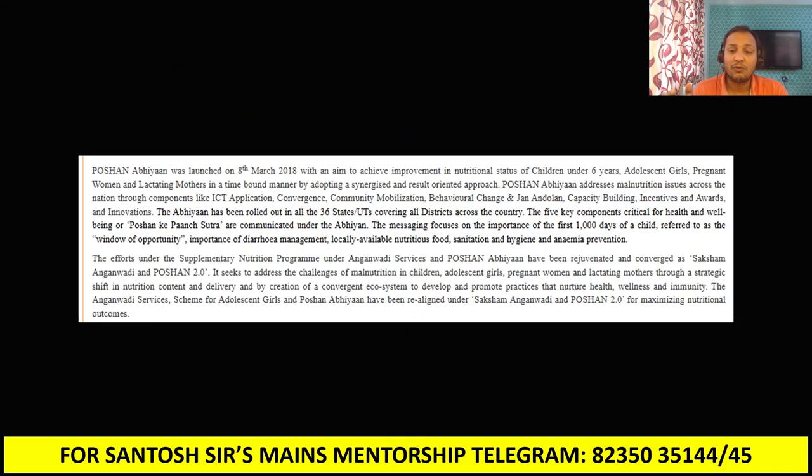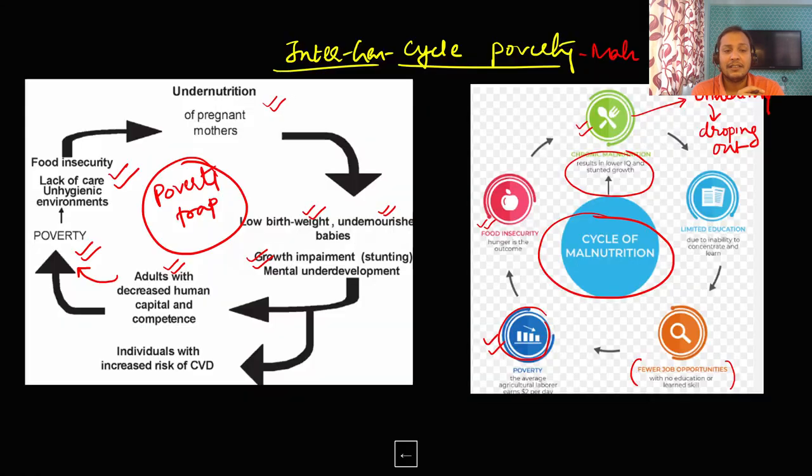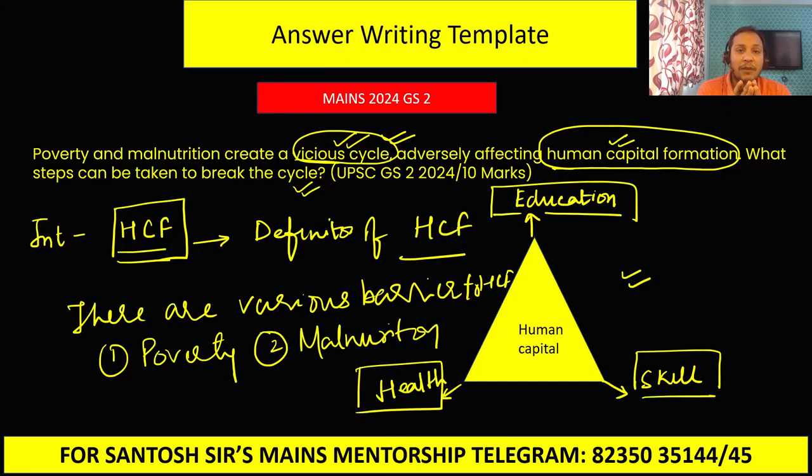Next, the second step is what government is doing for malnutrition. Here government is starting this scheme called Poshan Abhiyan, which is a flagship scheme. Under this Poshan Abhiyan, there are various components. You can see ICT application, convergence, community mobilization, behavioral change, Jan Andolan, capacity building, incentives, awards. You can see here, government is also having a scheme called Saksham Anganwadi in order to improve the Anganwadi performance and also improve the midday meal services. So guys, these are the ways in which government is trying to break this cycle of poverty and malnutrition.